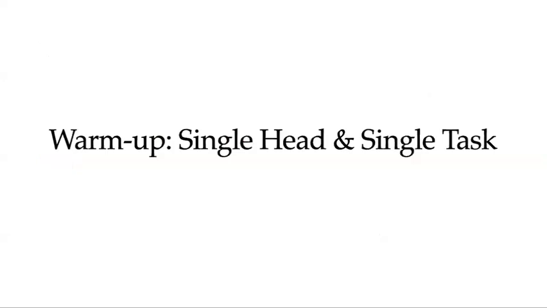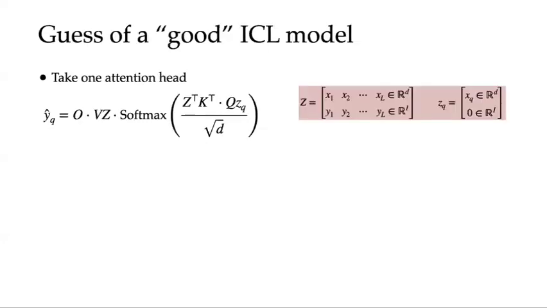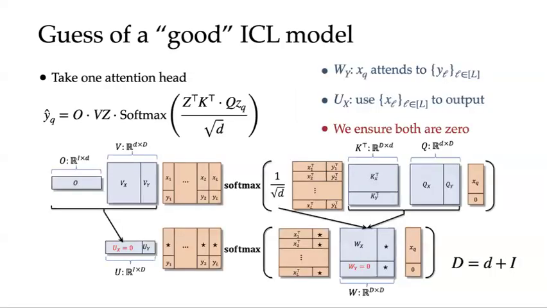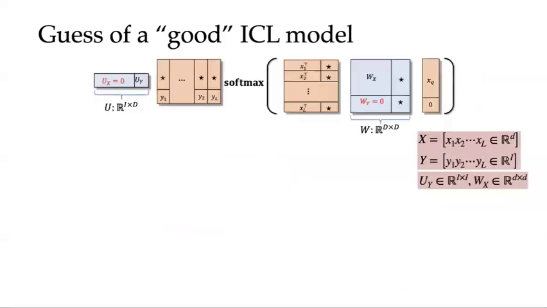Before we introduce the main results, let's consider the case of single head and single linear task for ICL. We can make a guess of what could be a good ICL model. In the following, let's combine the OV matrices into U and also combine the QK matrices into W. We split U and W according to X dimension and Y dimension. We set UX and WY to be 0, and leave UY and WX to be the effective weights. Then we have this reduced model.